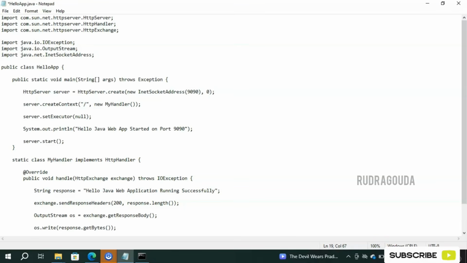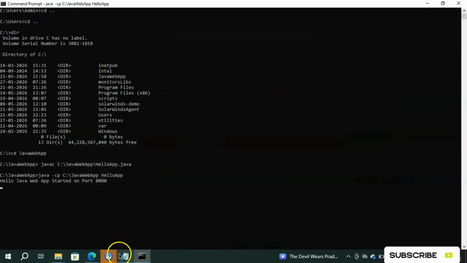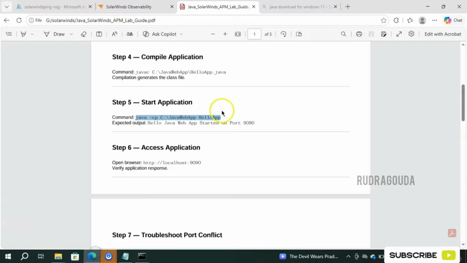You can use any port, that's not a problem. Actually I have provided 9090, but while displaying I mentioned it as 8080. Because of that, it is showing like that. No need to worry about anything. So it's working as expected. The same information you should be able to see from the browser as well, right? If you go to a new tab and enter that URL, you should be able to see it.